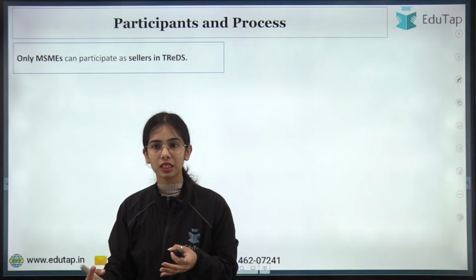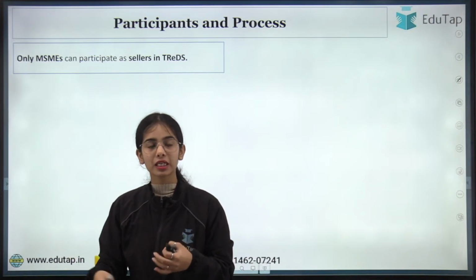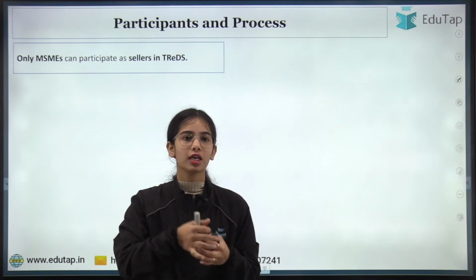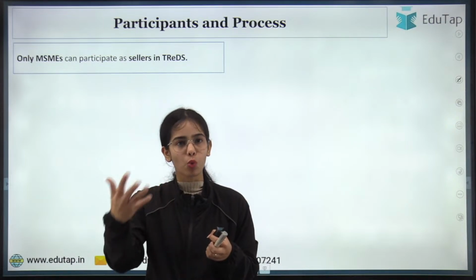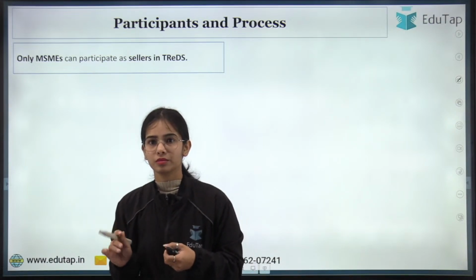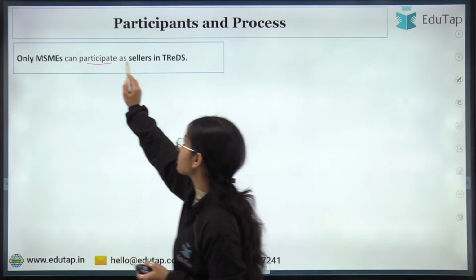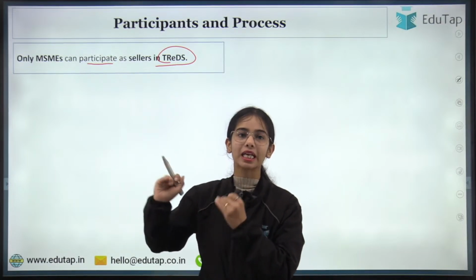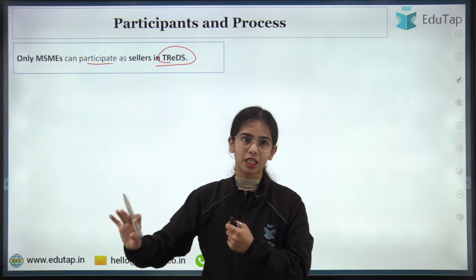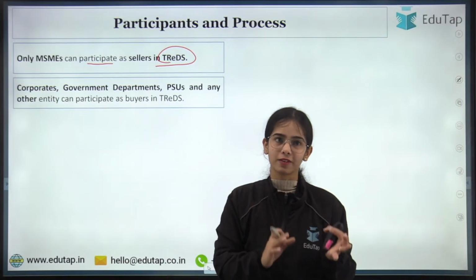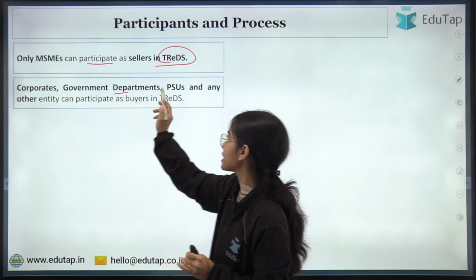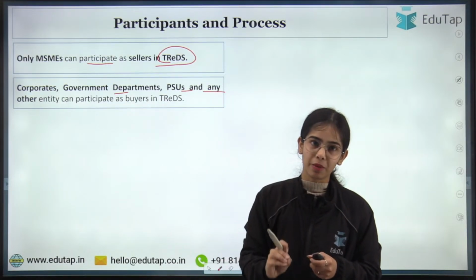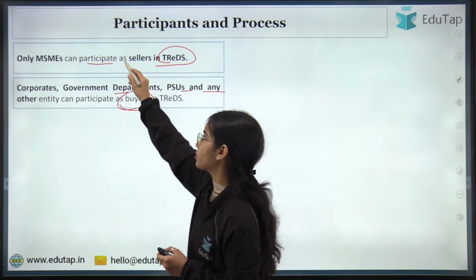No, it is not compulsory for the supplier to accept the bid, but it is usually accepted because the bids are usually good. And if you are putting your bill invoice in the TReDS platform, that means you want the money right now. Okay, so only MSMEs can participate as sellers in TReDS because this TReDS platform is focused on the MSMEs, that MSMEs should get the money that they require for their invoices. Corporates, government departments, PSUs, any other entity can participate as the buyer in the TReDS platform, the buyer who is buying from the MSME.